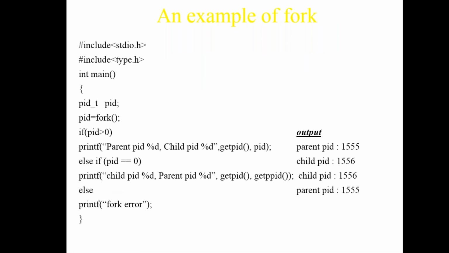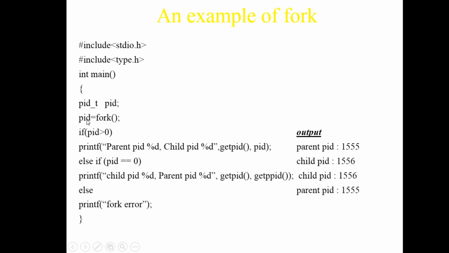This is a simple program of forking. For example, if you write in C, how do you execute your fork process? You declare one variable, pid. In pid, that is your process ID. This is your variable. Now you will call a system call, that is fork. Now fork will give you a PID number.